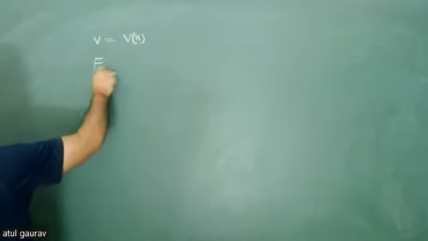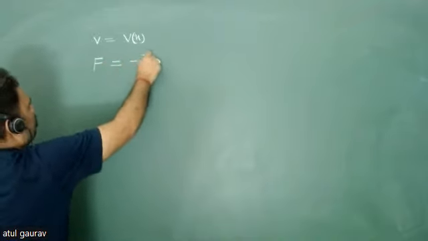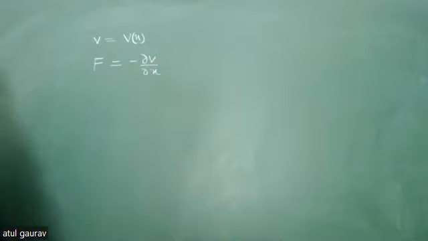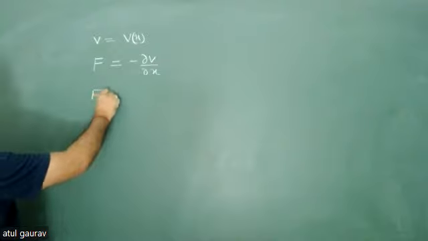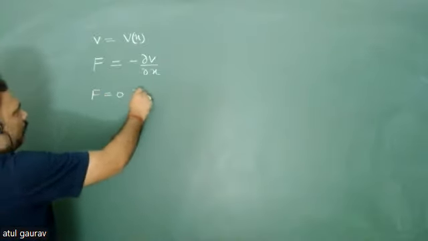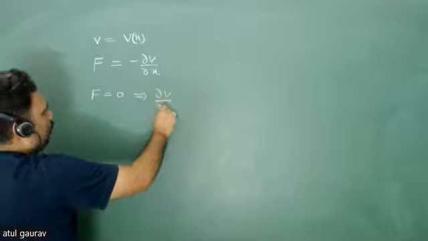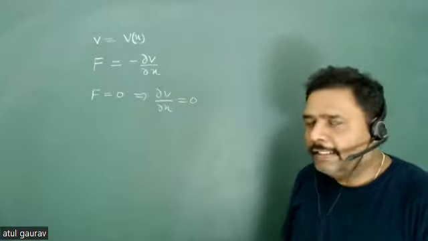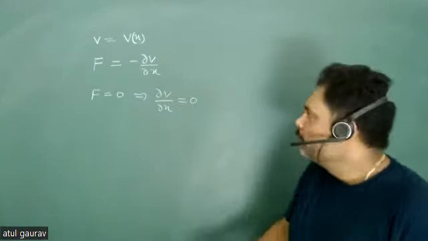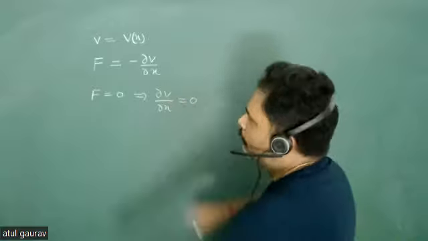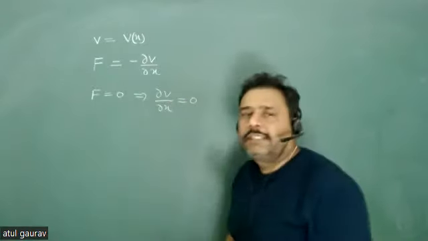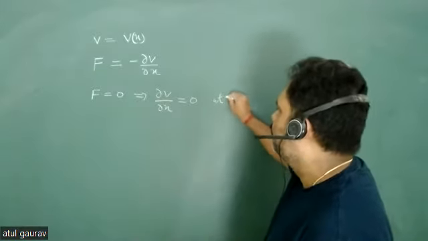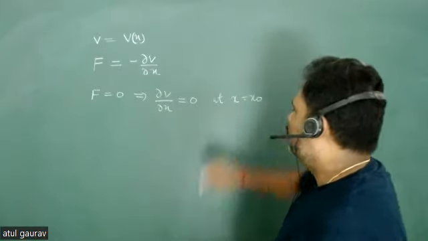I can find the force, and that force is nothing but minus del V upon del X. And if my force F is equal to 0, that implies del V upon del X must be equal to 0. So this value is 0, means force is 0. That means your system is at equilibrium, at some point, not every point, at let's say x is equal to x naught.